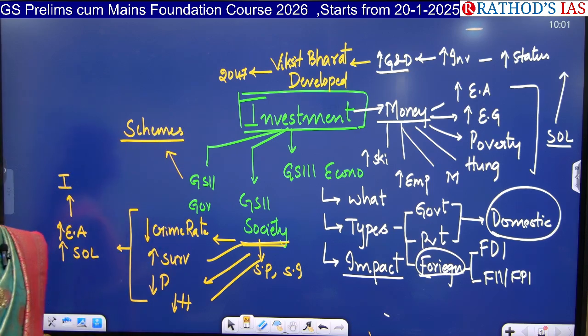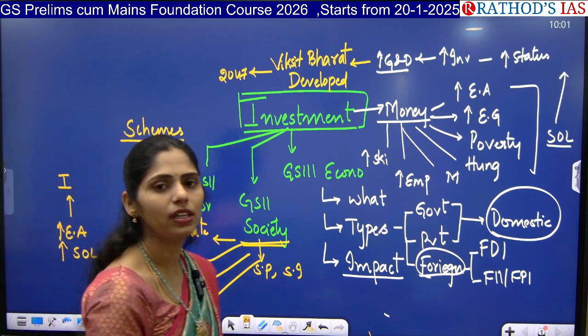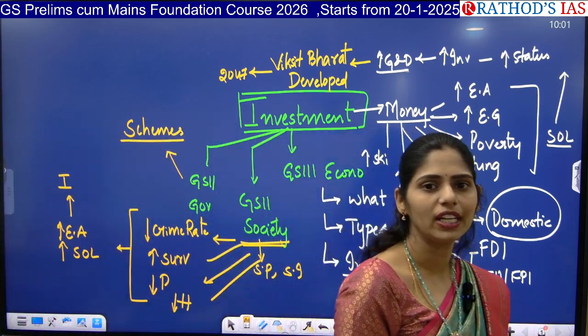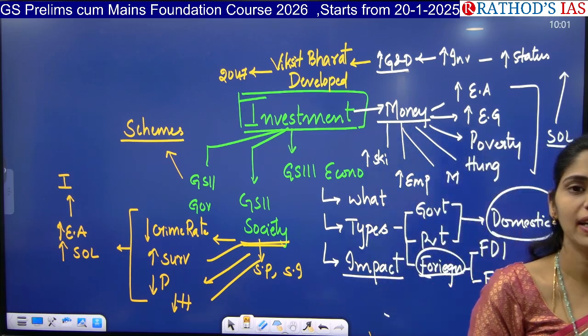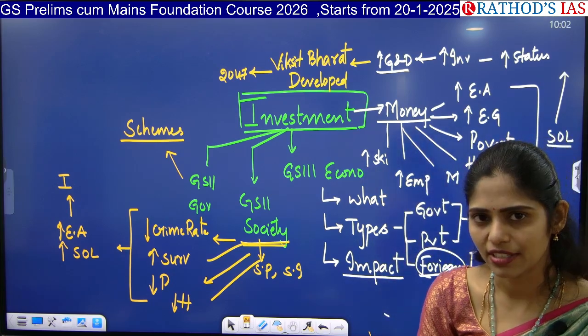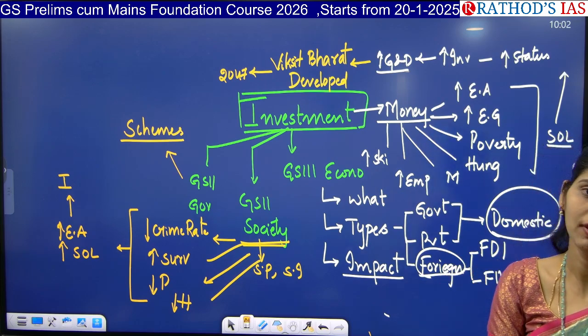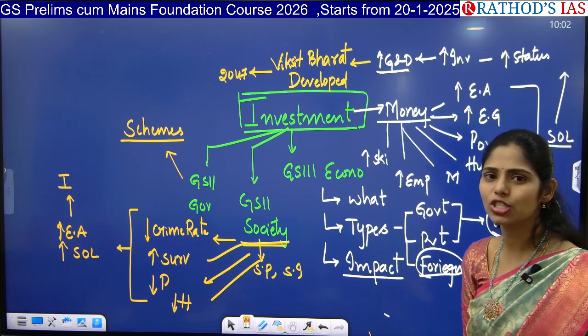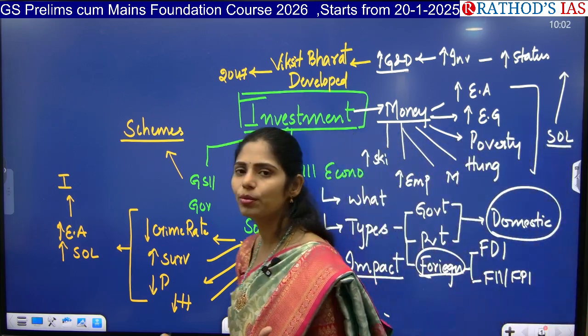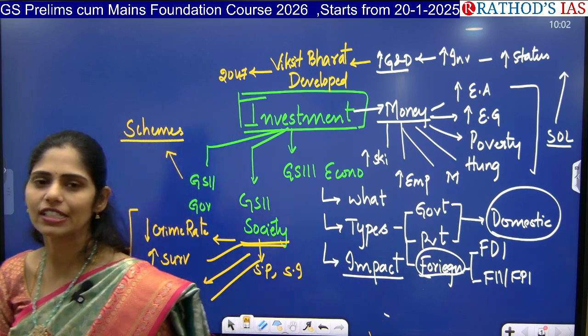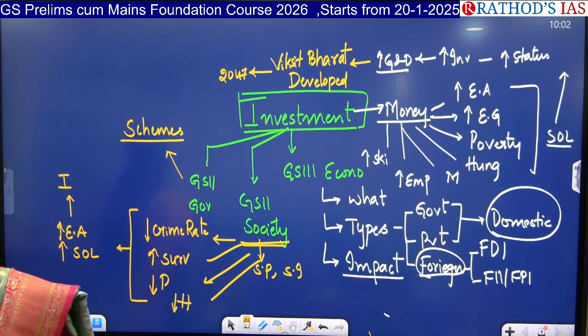So government is providing some assistance for the people who are below the poverty line. For example, providing PDS, that is subsidized food grains. And government is providing some schemes for housing facilities like Pradhan Mantri Awas Yojana. And government is trying to provide basic sanitation and water facilities through the Jal Jeevan Mission.